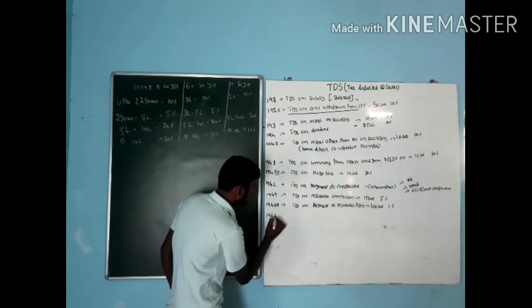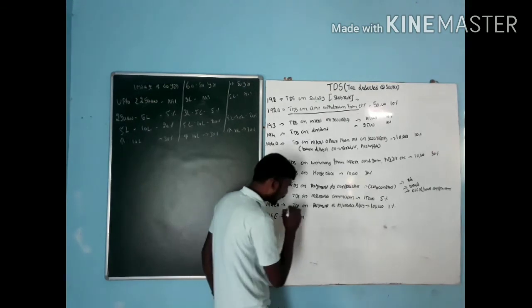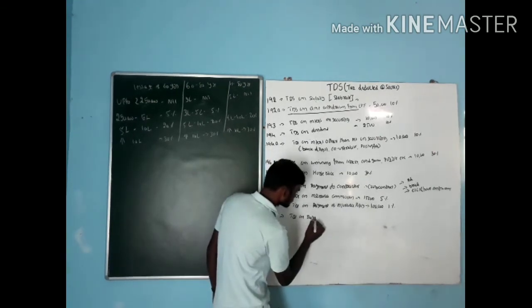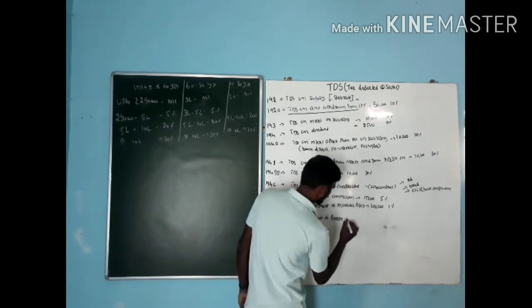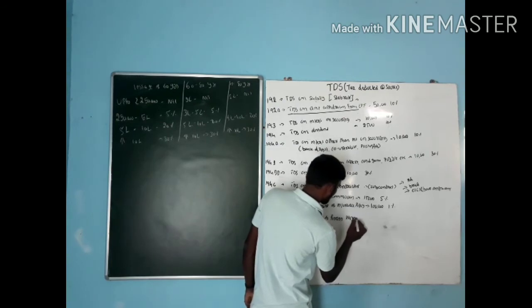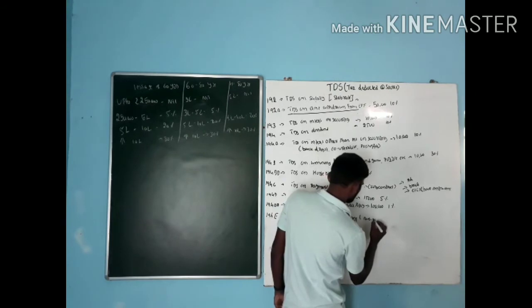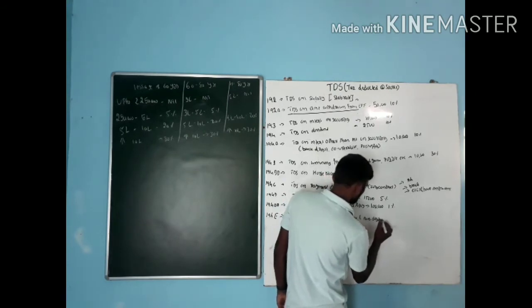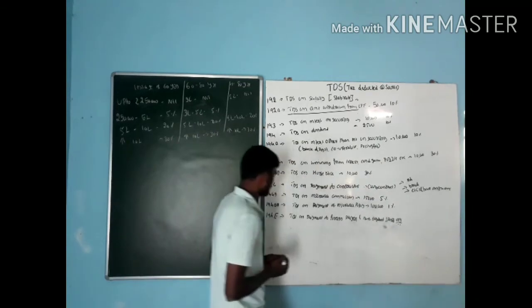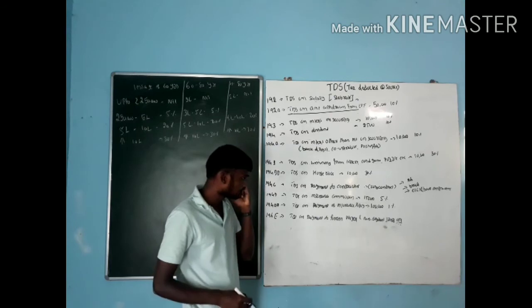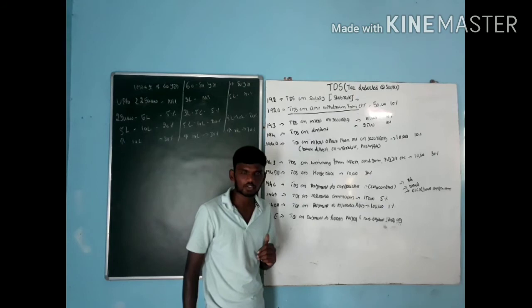Next one, 194E. 194E deals with TDS on payment to foreign players and any kind of non-resident sports organization.